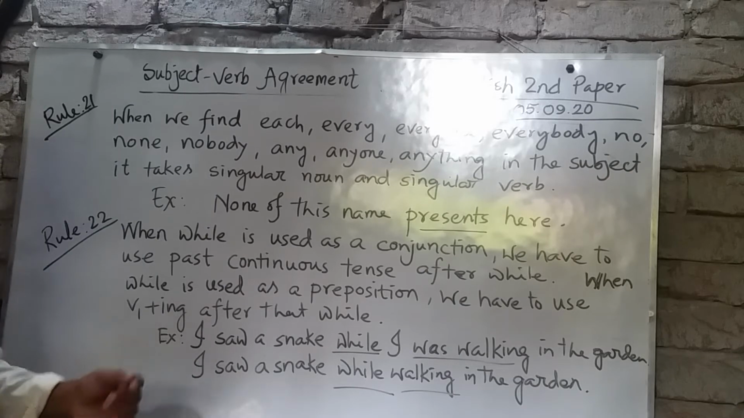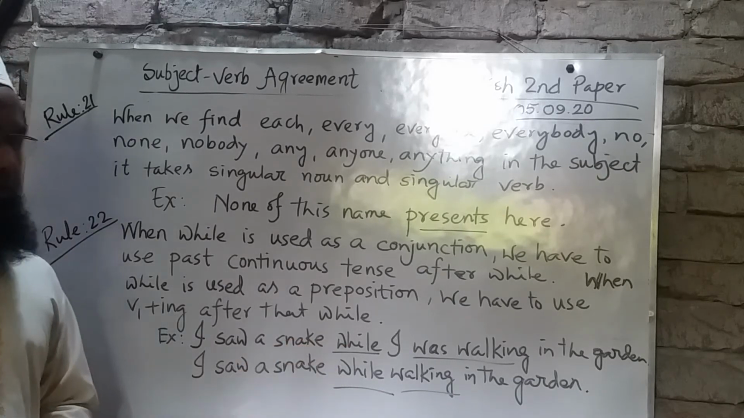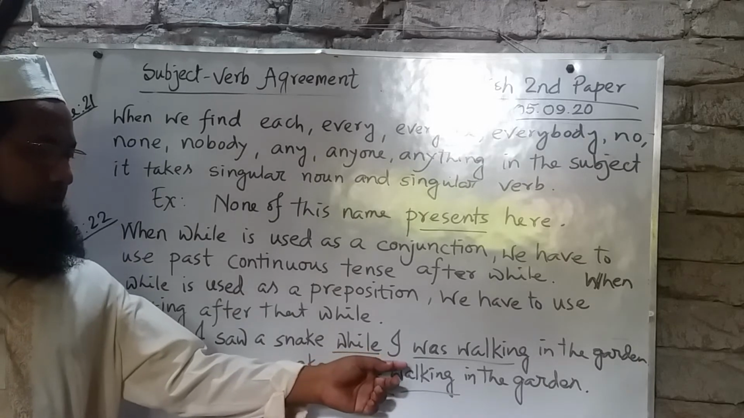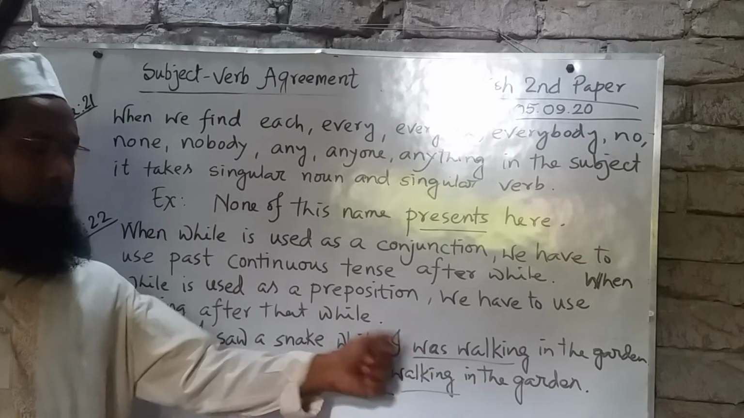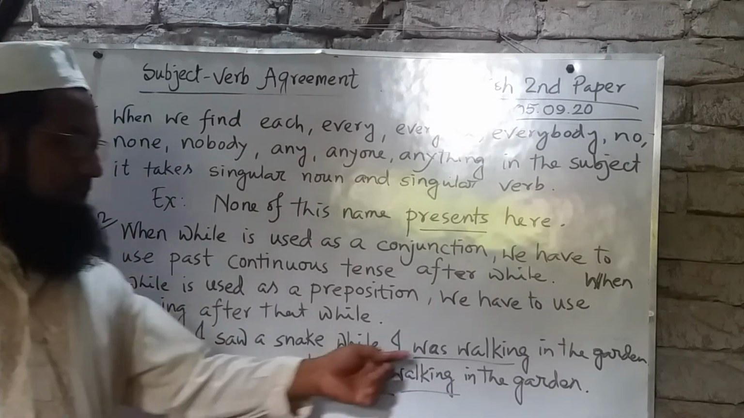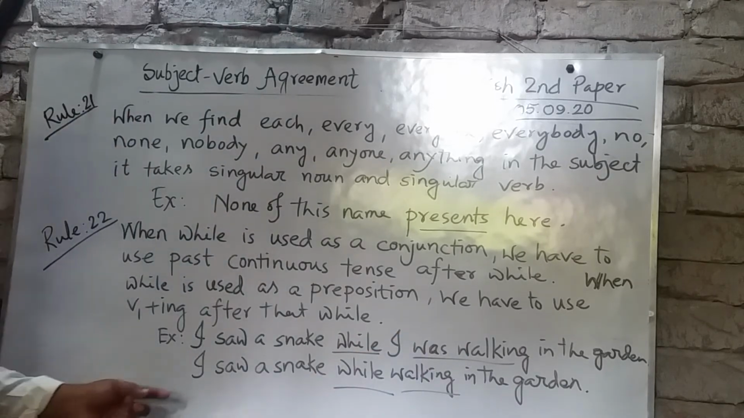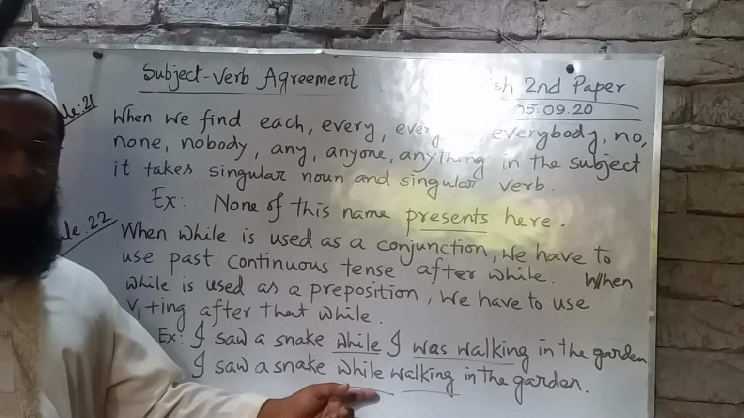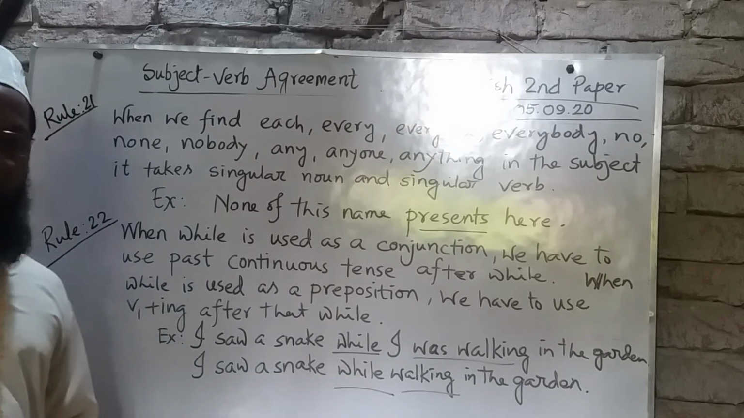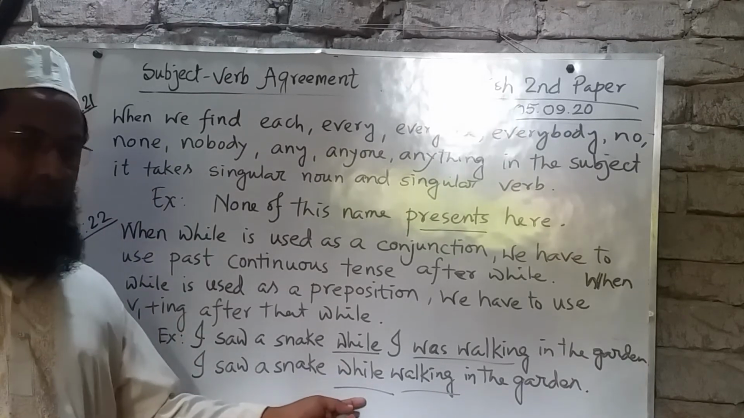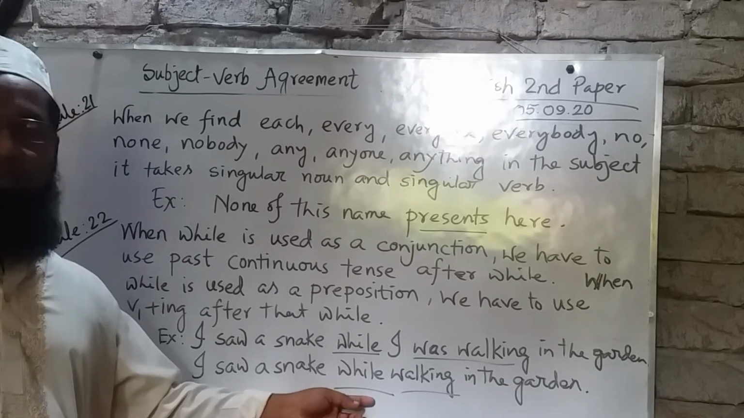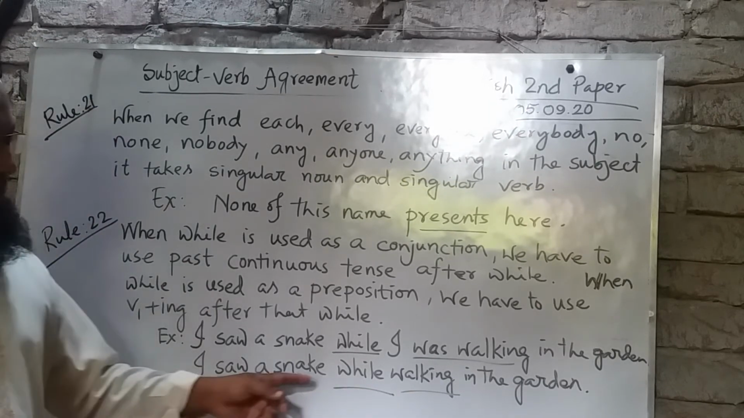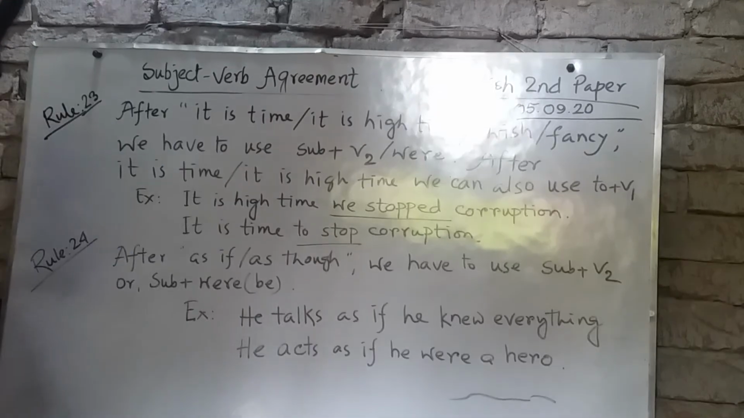Here is an example: I saw a snake while I was walking in the garden. After while, we find a subject and past continuous tense, so was plus verb plus ing. Another example: I saw a snake while walking in the garden. Here we find no subject, so we use it as a preposition: while plus verb plus ing.